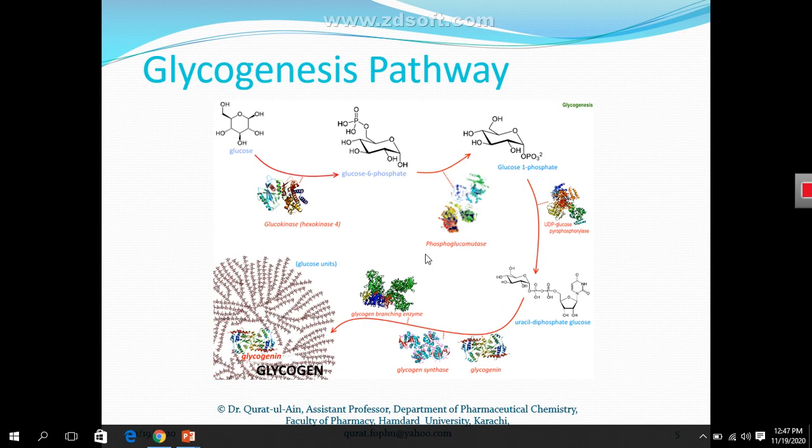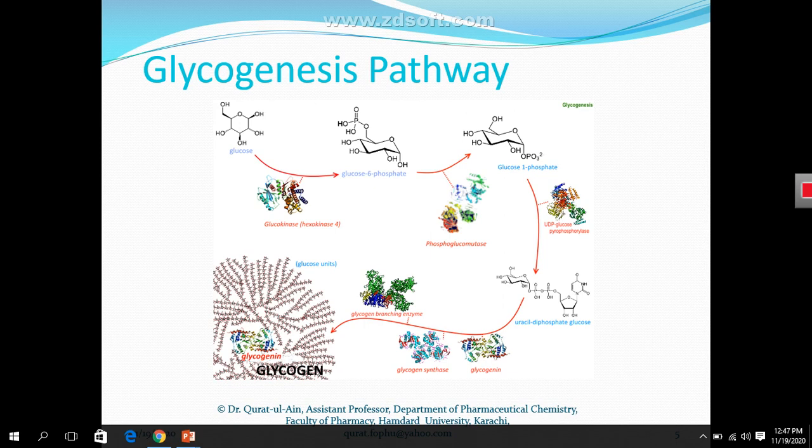So you just have to keep in mind that whenever you encounter the phosphoglucomutase enzyme or term, you have to remember that phosphoglucomutase does interconversion, changing the position of a functional group on a substrate.